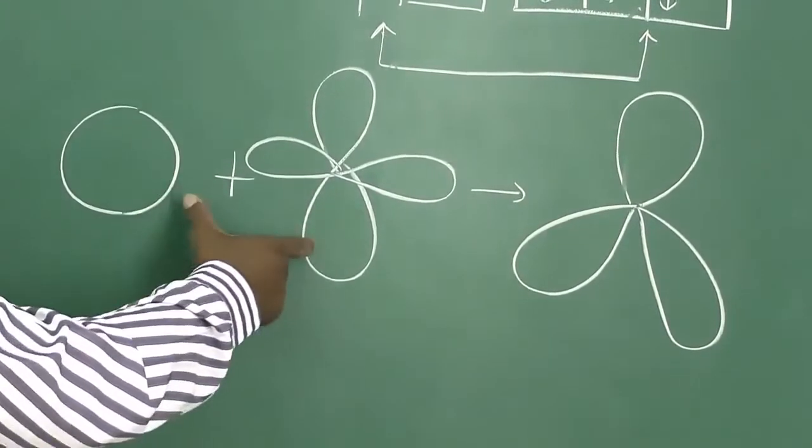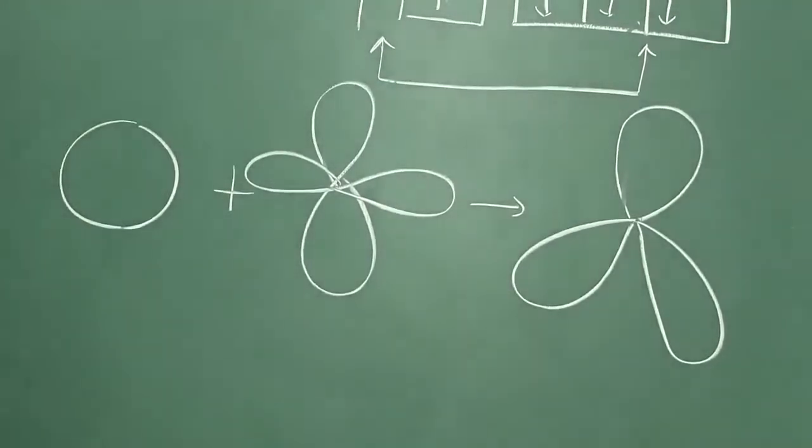Because only 3 orbitals take part, 3 orbitals are formed.